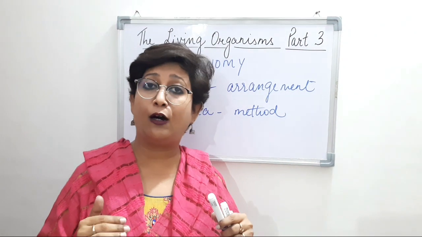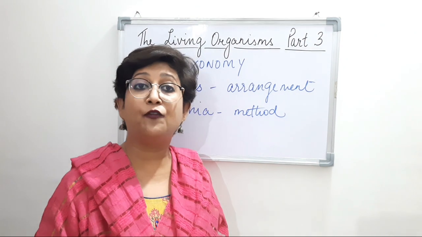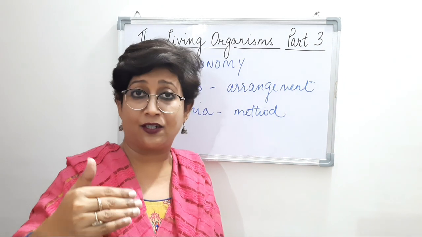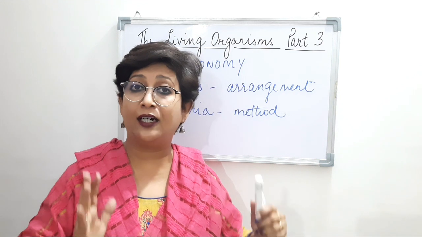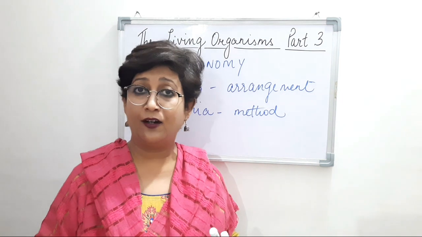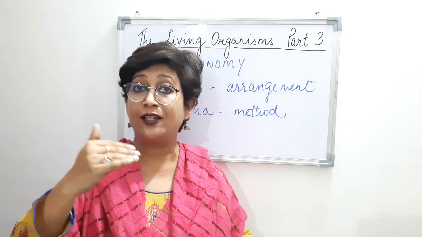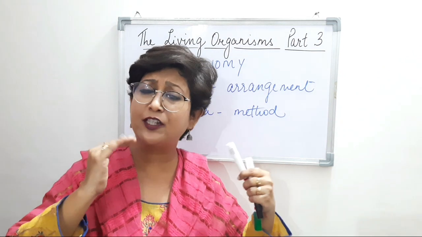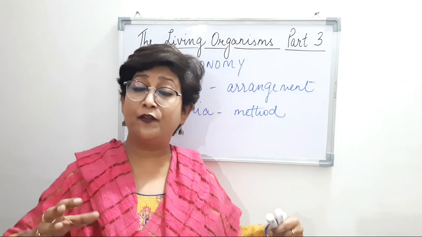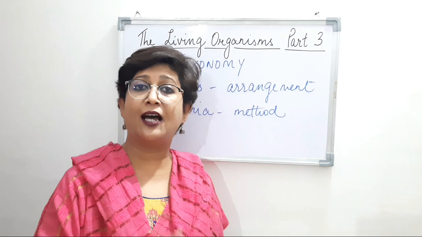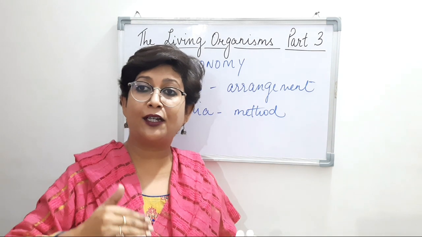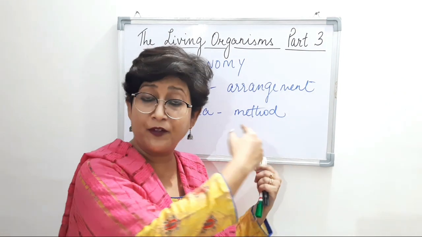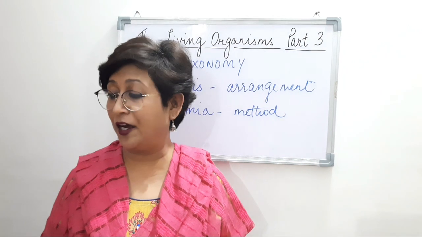So whenever we talk about taxonomy, we see that there are various categories, and these categories are ranked, right? So there is an order, a taxonomic hierarchy that is made. These groups are ranked, arranged according to their similarities and dissimilarities, and we will see how there are many living organisms which have 100% similarities, and how the similarities between the living organisms go on decreasing when we study the taxonomic hierarchy, right?